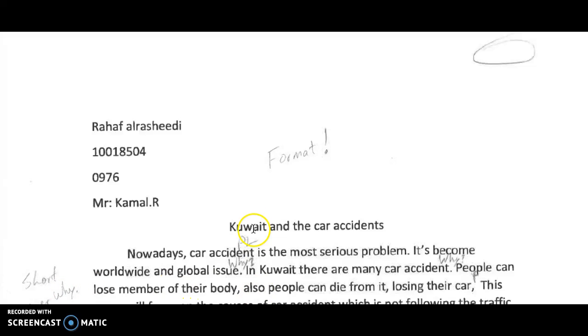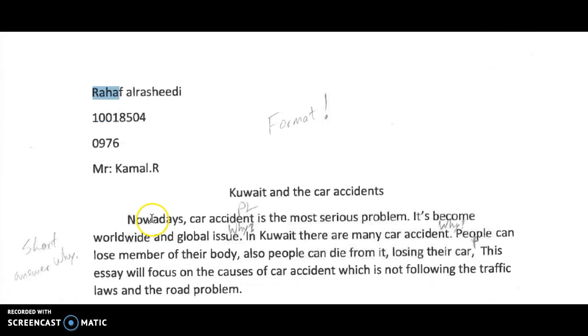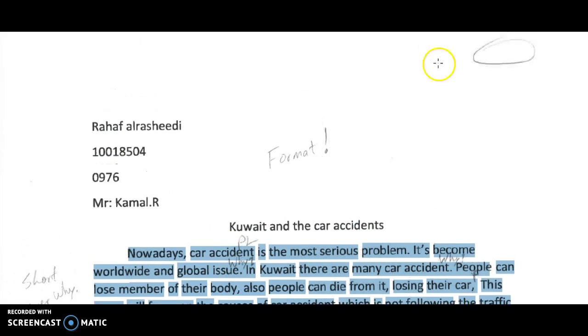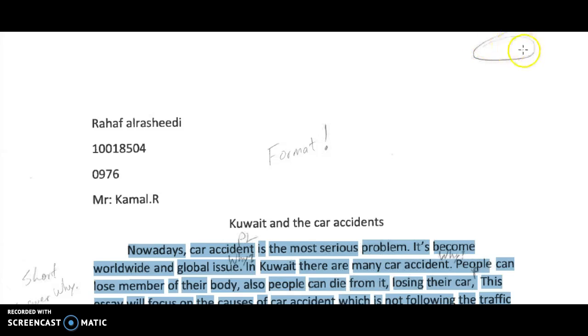This is feedback where I have Rasheedi. First of all, format. You don't have this in Times New Roman. You don't have this double spaced. You need to have a page number and your ID number in this corner. You need to go back to the video talking about how to format on Edpuzzle.